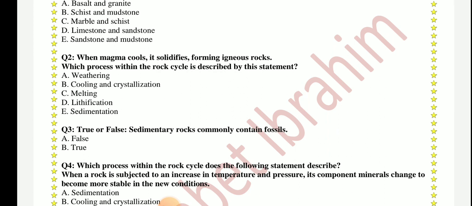Question number 2. When magma cools, it solidifies, forming igneous rocks. Which process within the rock cycle is described by this statement? Is it weathering, cooling and crystallization, melting, lithification, or sedimentation? Which one is the best answer? The best answer is cooling and crystallization.